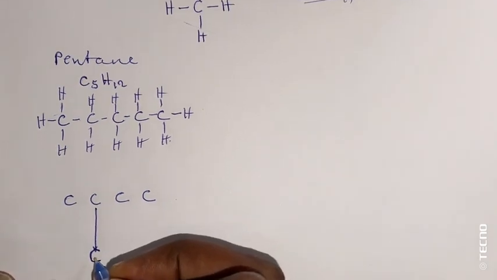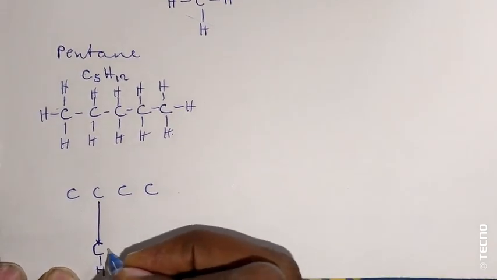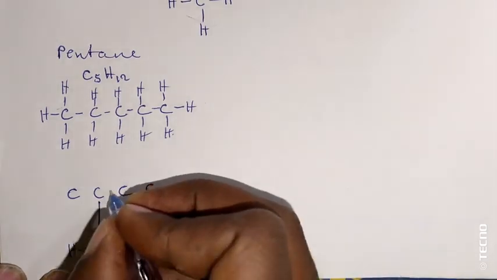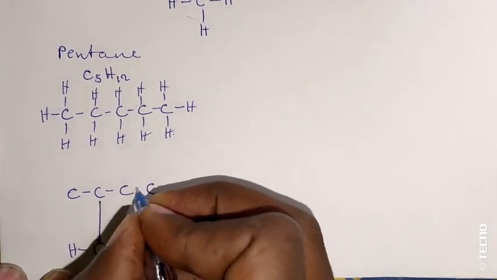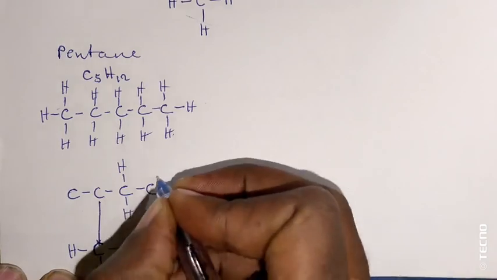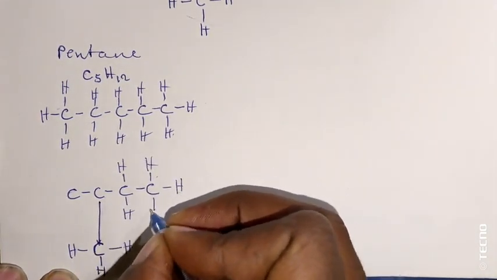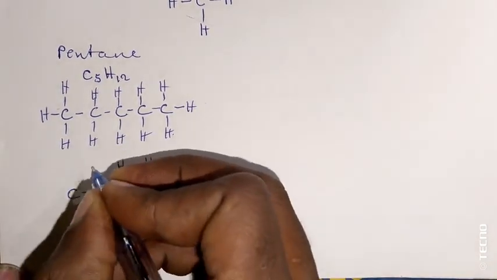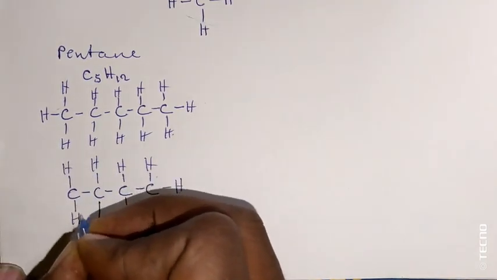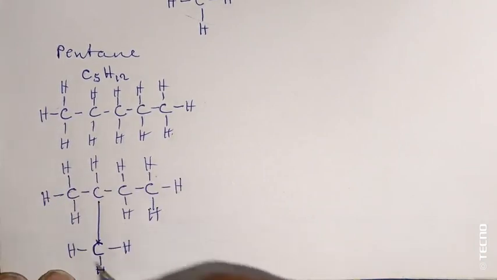Then you put hydrogens, the whole 12 hydrogen, bonded like this. Okay, it's very, very simple, and once you know this, it is very interesting.